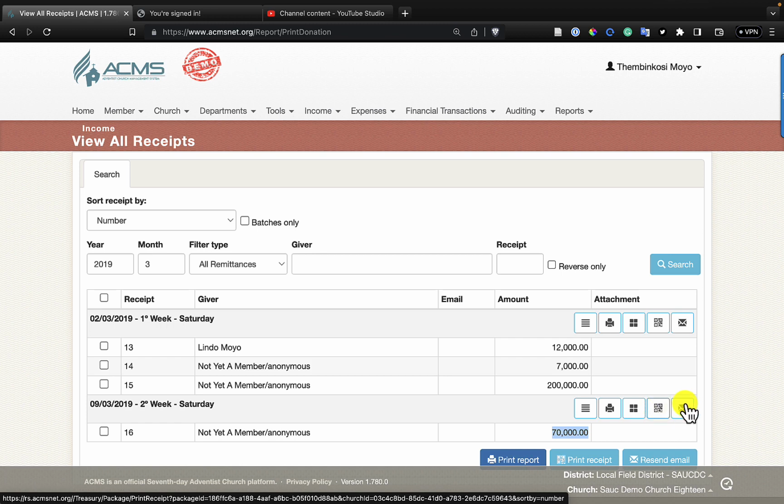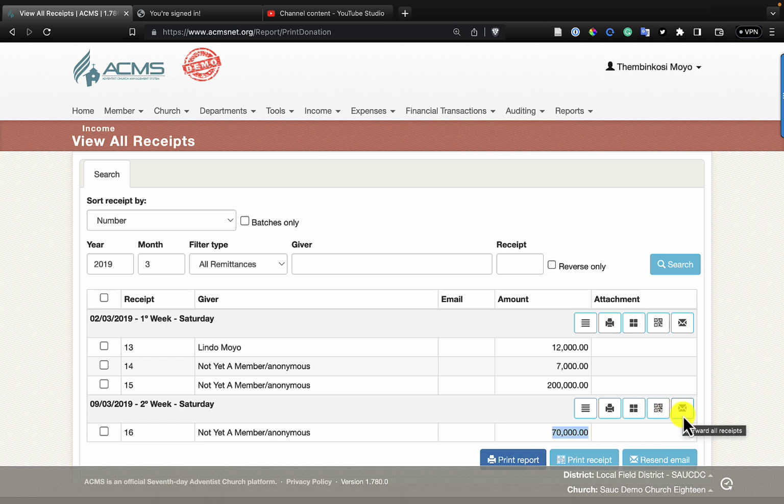This second button from the end enables us to be able to print receipts. This one helps us to forward all receipts.